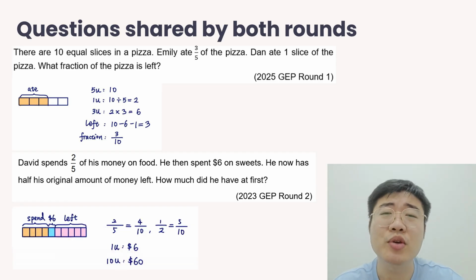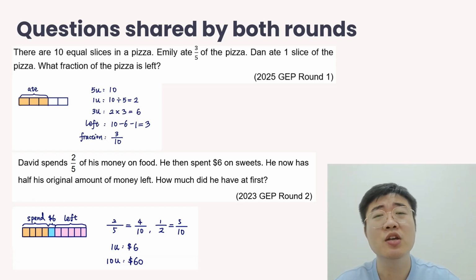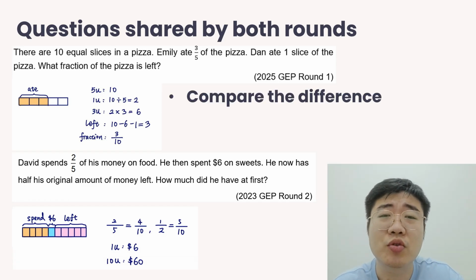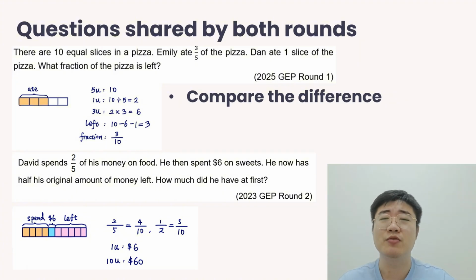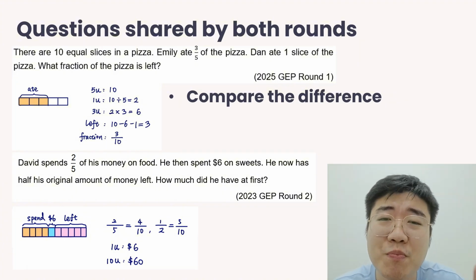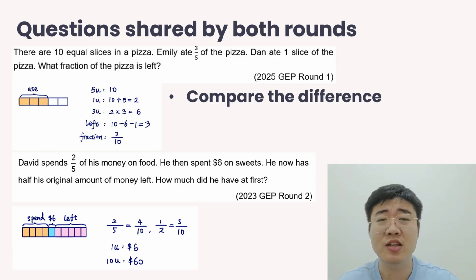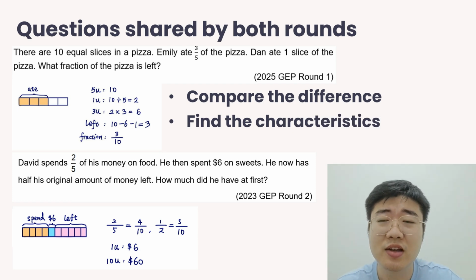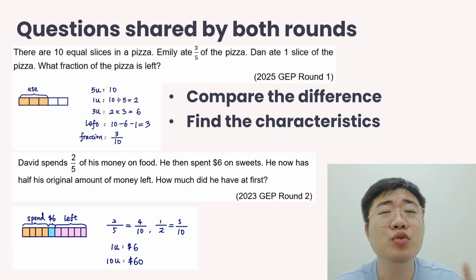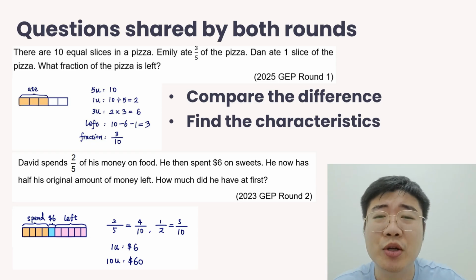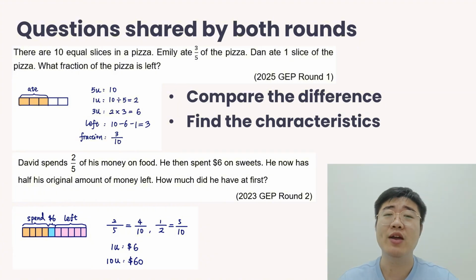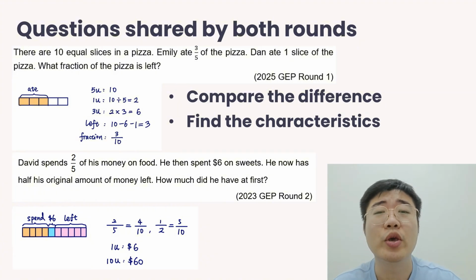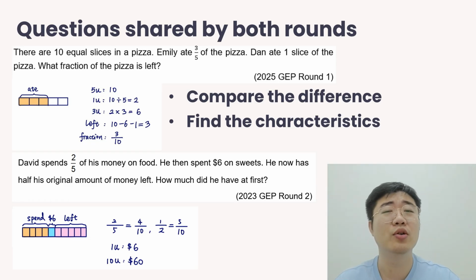So when we go about doing this type of question, the first thing is we have to notice the difference between round 1 and round 2. What are the main differences here? One of them we can express a fraction in the model, the other one we cannot. Then we look for the characteristics of the different questions. So in this case, we have 2 different fractions. We can express one in the model, the other one we cannot. So that's why we need to adjust our model here. When you go about doing the other questions, you should also follow the same steps here.